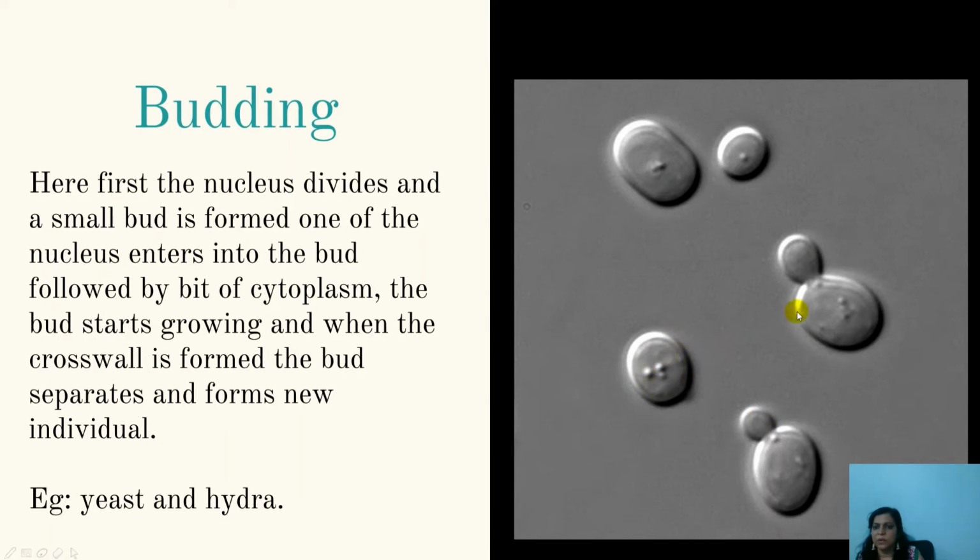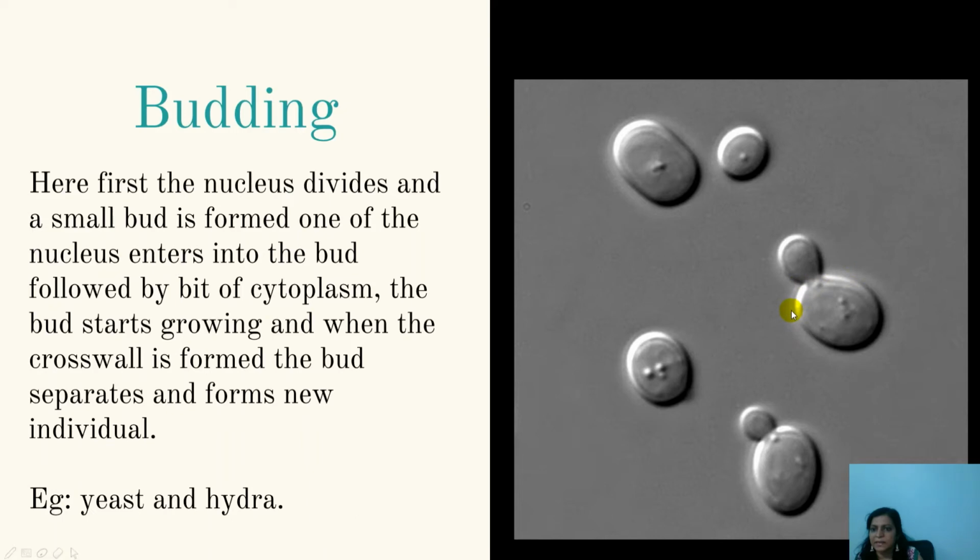Then the nucleus divides into two, and a small eruption, an outgrowth, is formed that is called a bud. One of the divided nuclei enters the bud, and a bit of cytoplasm also enters the bud. The bud then grows in size.